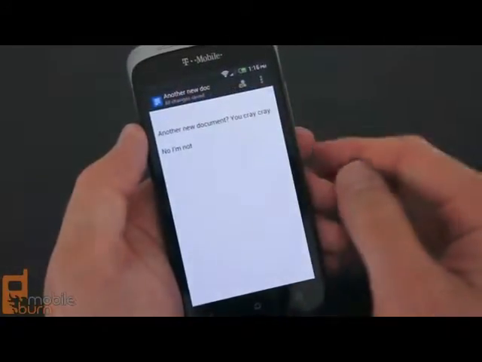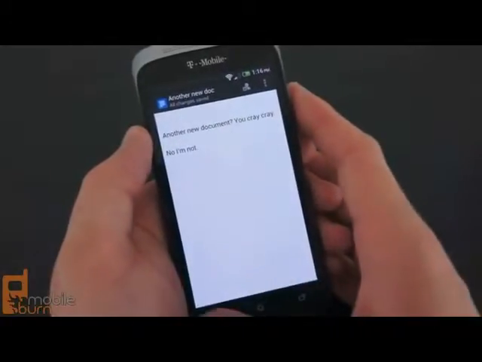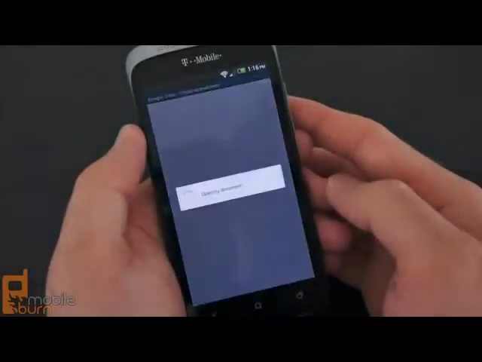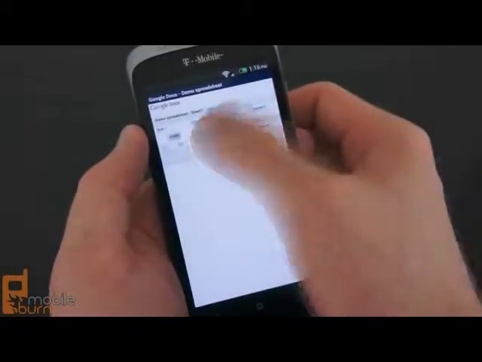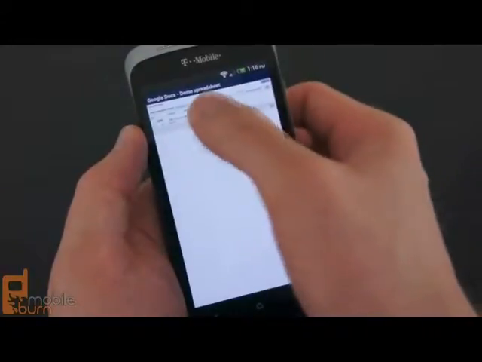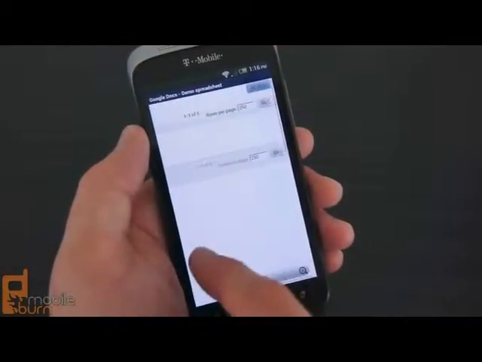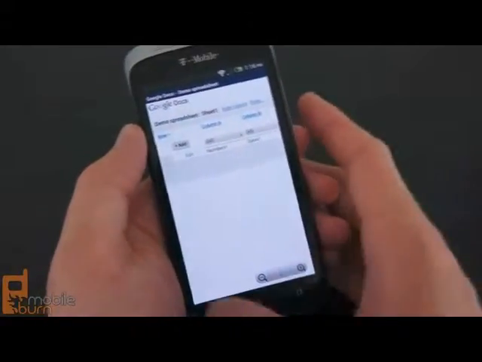And then it saves, and then it's available on your Google Drive account, regardless of what device that you're actually on. So we've got a demo spreadsheet here as well. So we've got documents, spreadsheets. See, the spreadsheet here actually opens more or less the web view, whereas the document opened a native editing view, which is a bit nicer. The spreadsheet's not exactly the friendliest to edit on a mobile device.